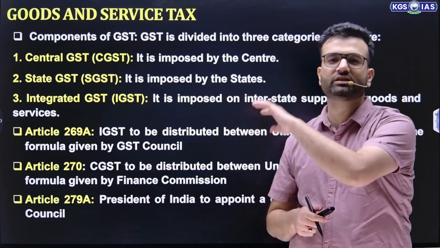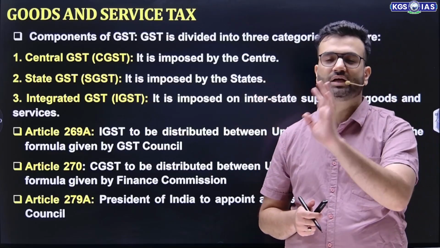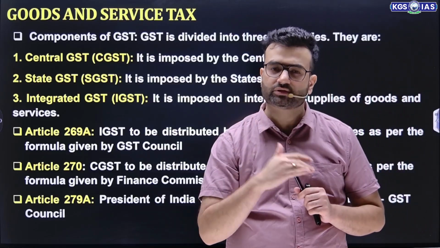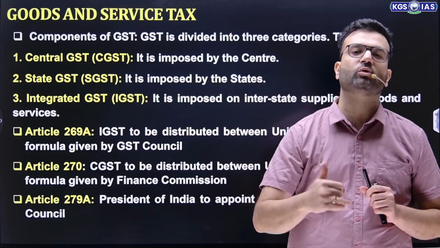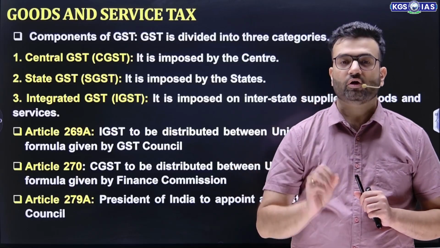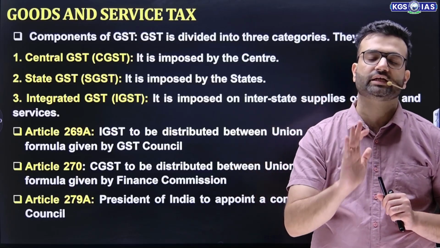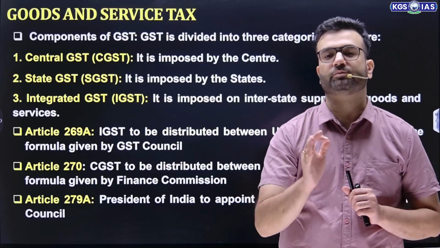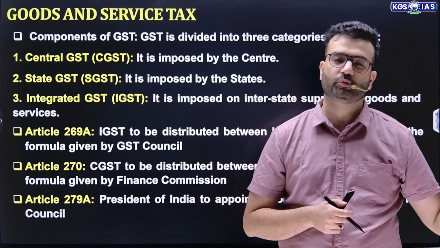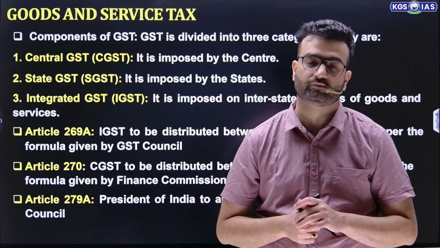But I'll make it clear by a simple example. Suppose a goods or service is produced in Rajasthan and it is being sold or consumed in Rajasthan only. That is intrastate. On that particular good, CGST and SGST is applicable. Suppose that particular product attracts a 5% GST rate, CGST is 2.5% and SGST is 2.5%.